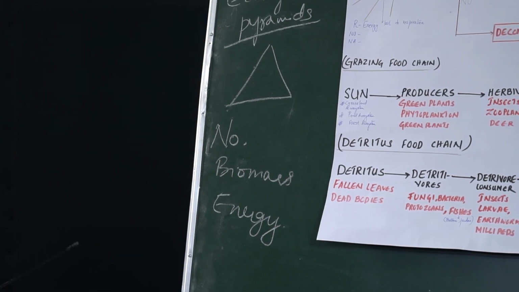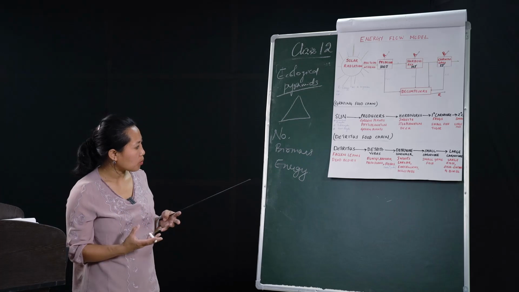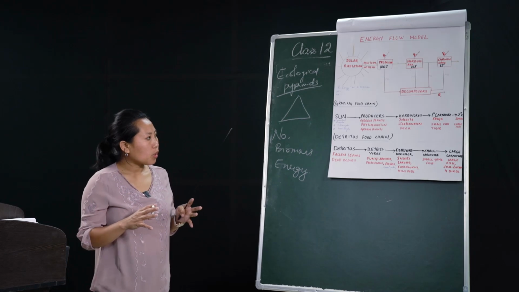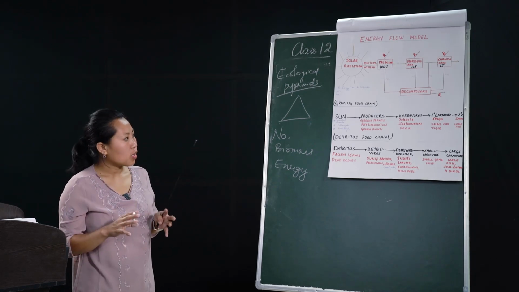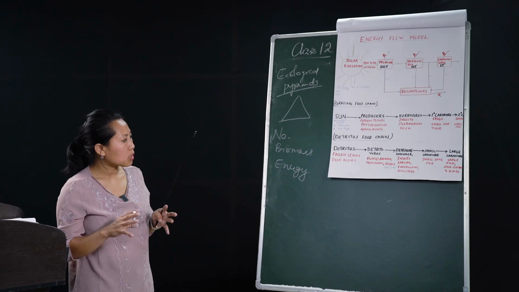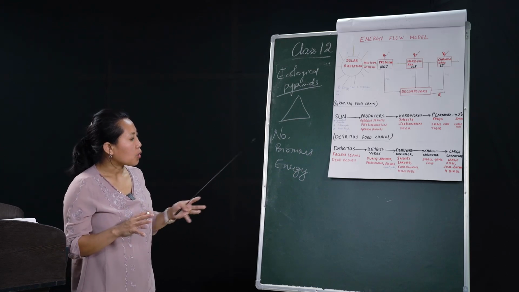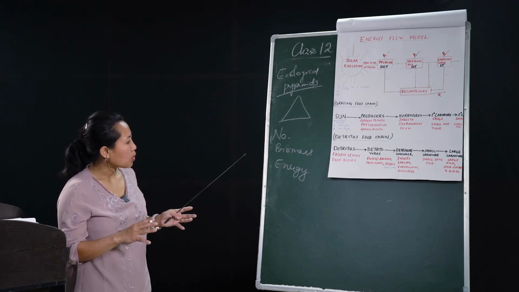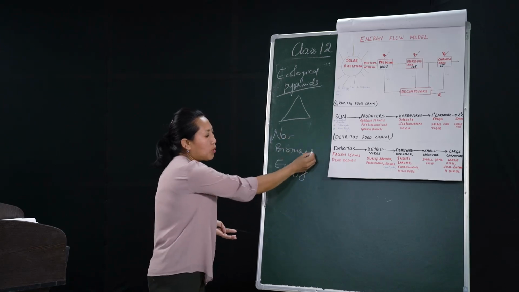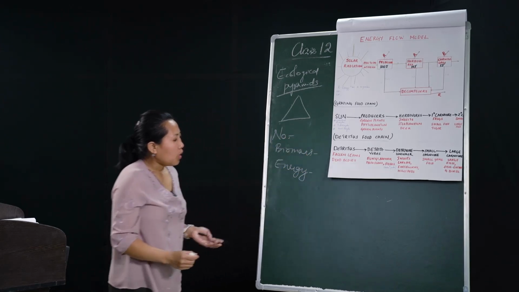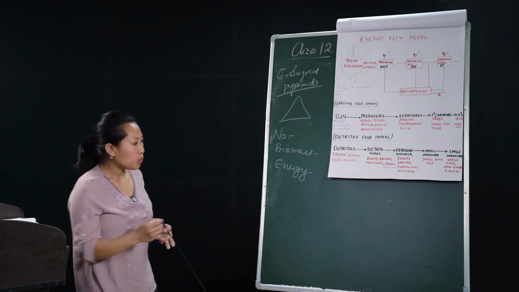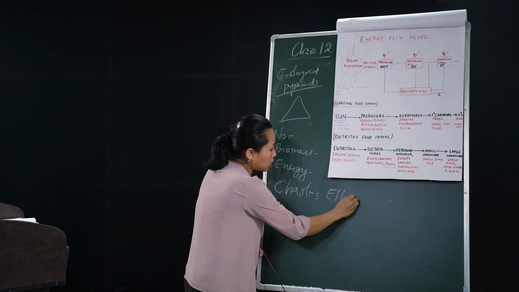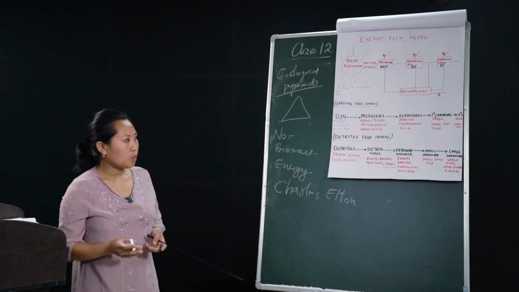This relationship between producers and consumers can be depicted graphically using these three parameters, and they are called ecological pyramids: pyramid of number, pyramid of biomass, and pyramid of energy. This idea of ecological pyramid was first developed by Charles Elton, and it's also known as the Eltonian pyramid.